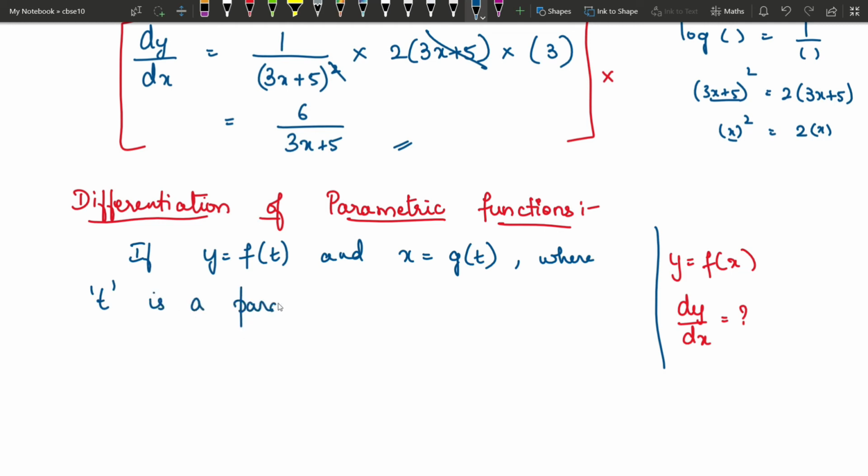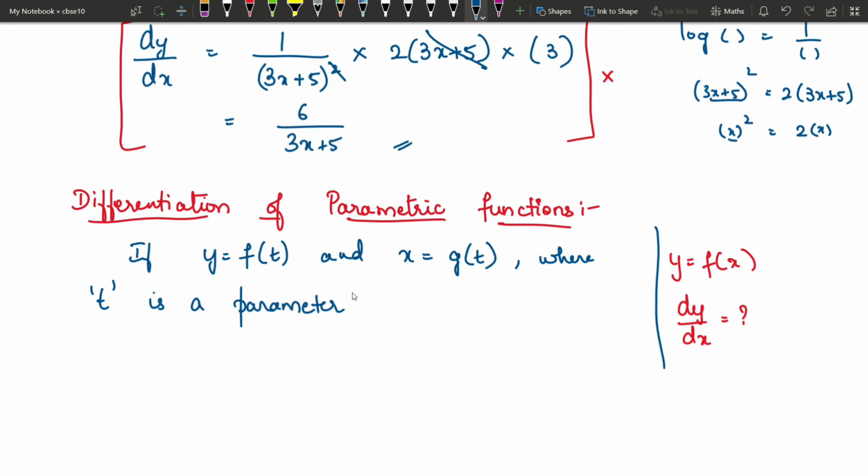An example is that you can have distance as a function of time, and you can have speed also as a function of time. So suppose you have two quantities y and x, both expressed in terms of a third parameter, then differentiation of such functions is called parametric functions.